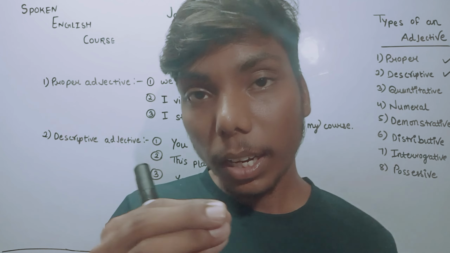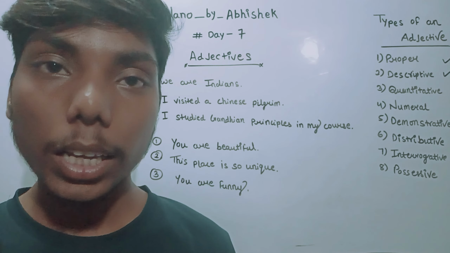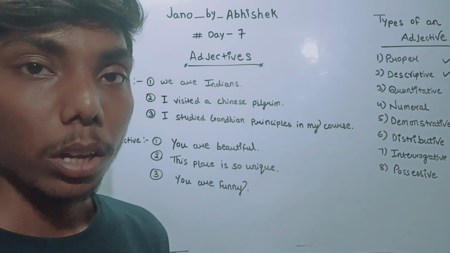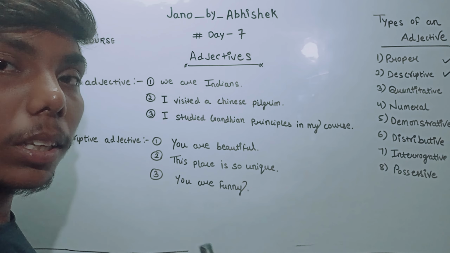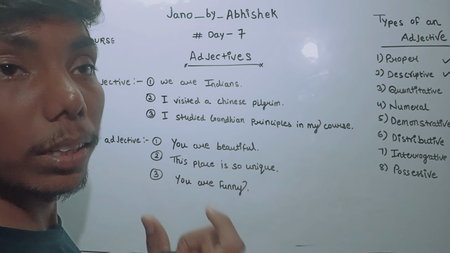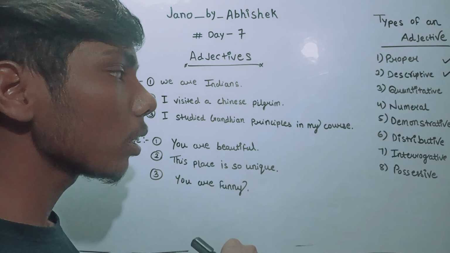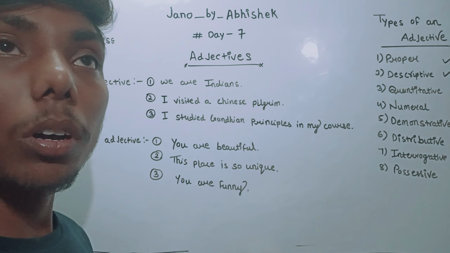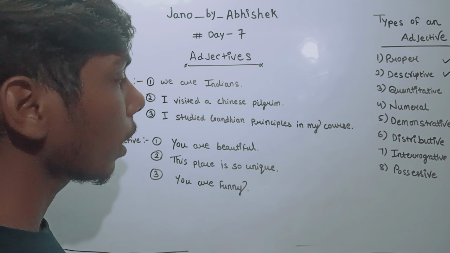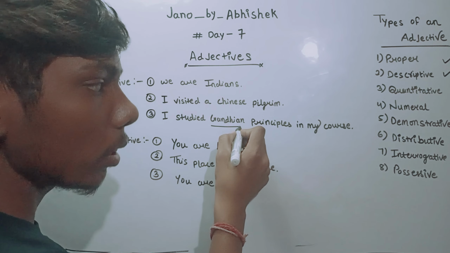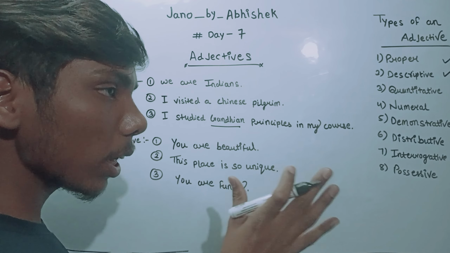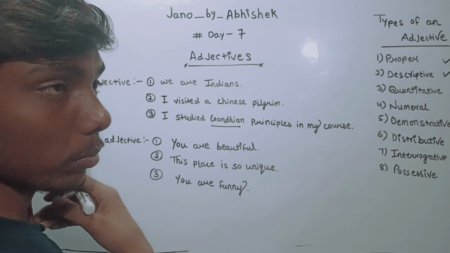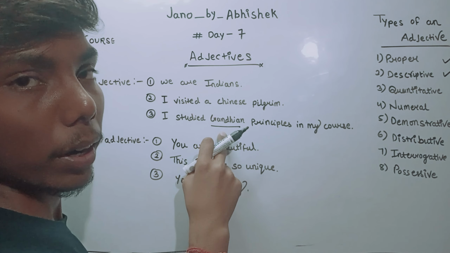Very simple. Gandhi, Gandhiji, is a name, so that is a proper noun. Now we are saying Gandhian. It belongs to a person, that is Gandhiji. Gandhian describes a noun, Gandhiji, which is a proper noun, so it is a proper adjective.